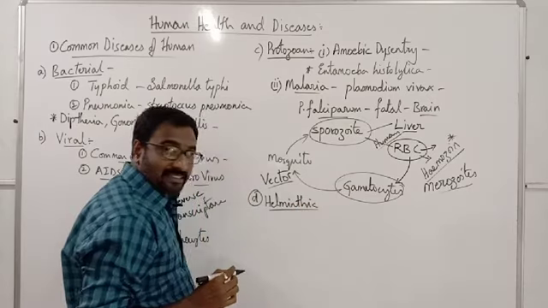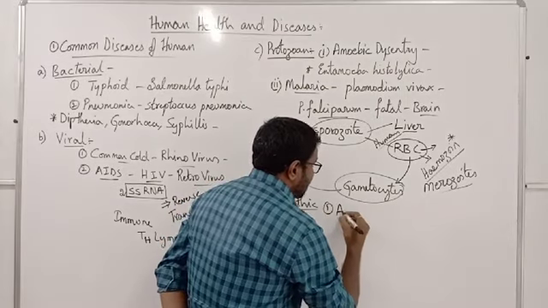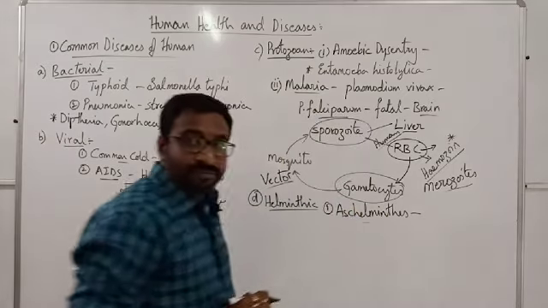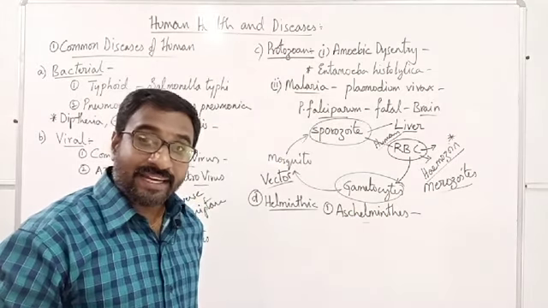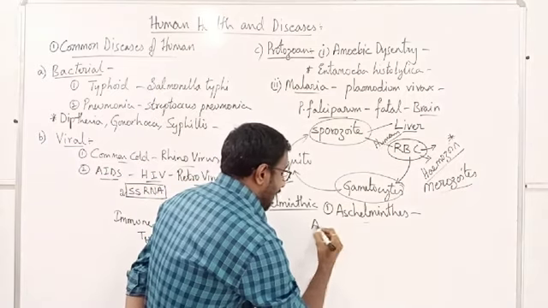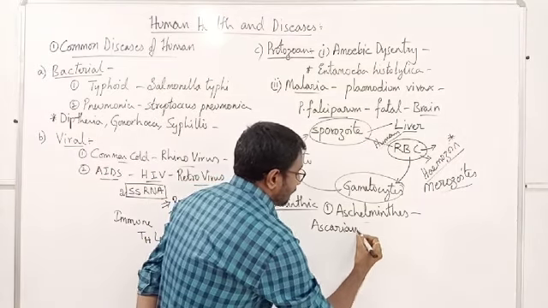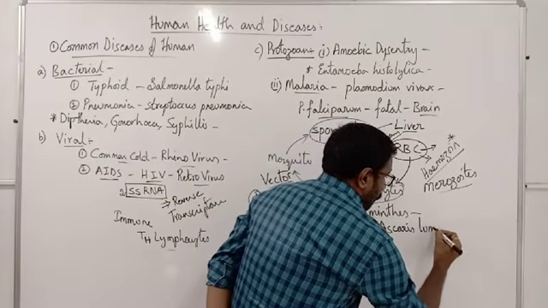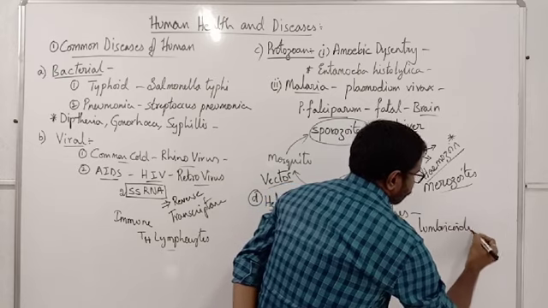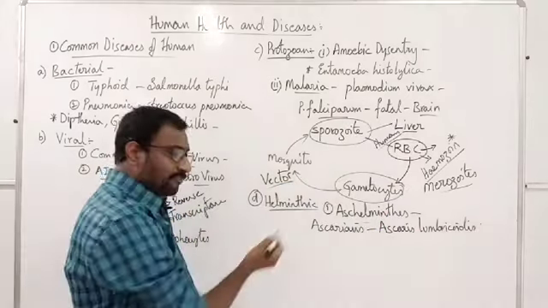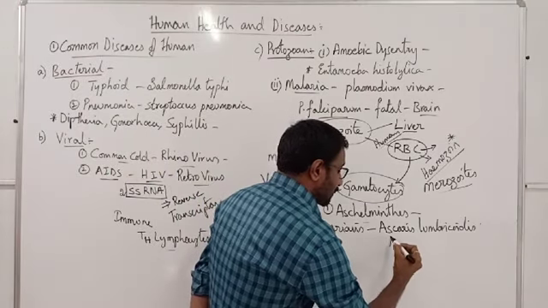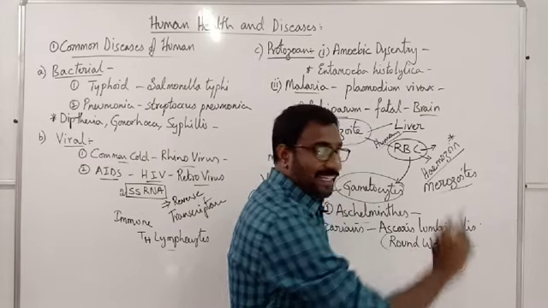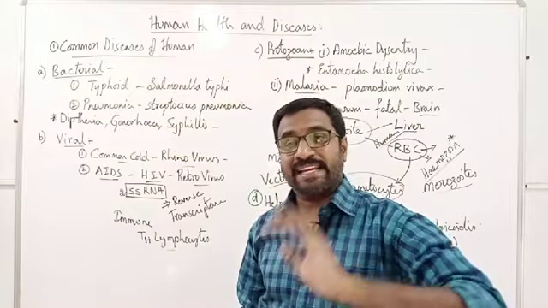It is the helminthic. In this, the first important one is Ascariosis. So the disease called Ascariosis is caused by Ascaris lumbricoides. The nickname for this Ascaris lumbricoides is roundworm. Which organ will it infect? It will infect the small intestine.